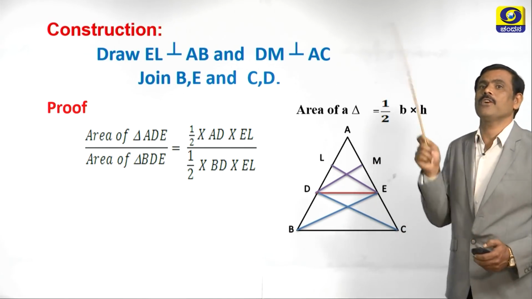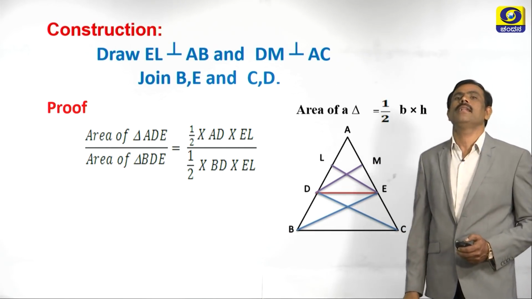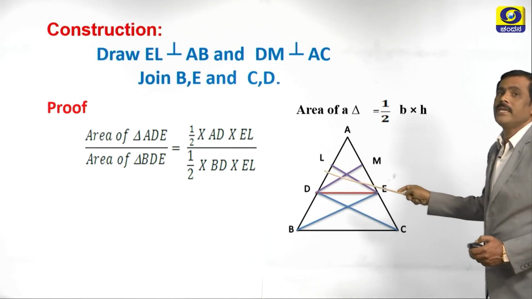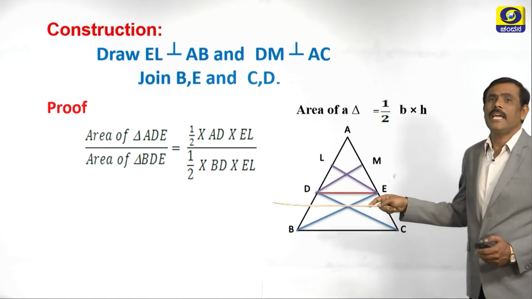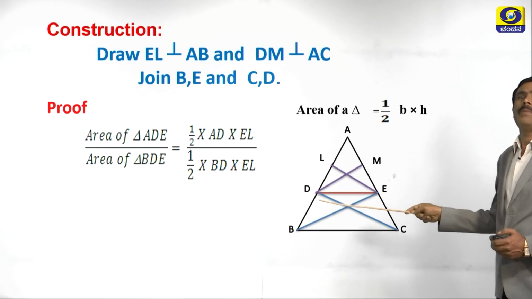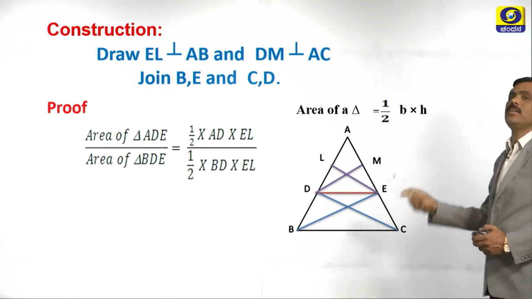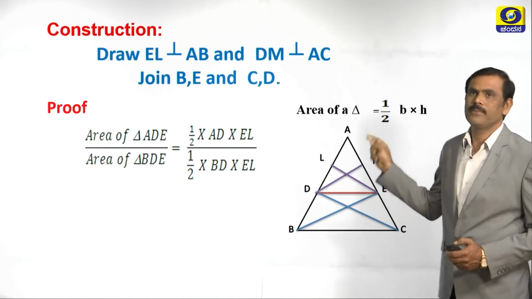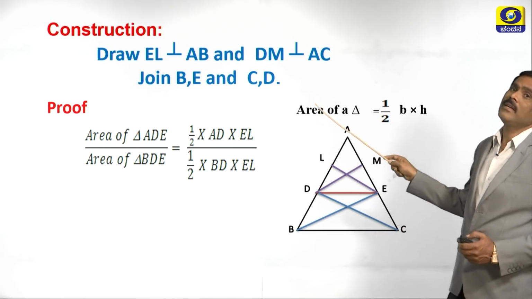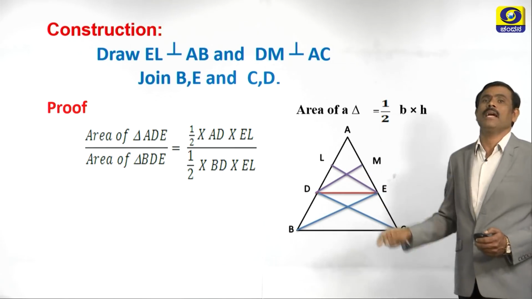So, according to the formula, area of triangle ADE is equal to half into AD into EL. Area of triangle BDE is equal to half into base BD into height EL. Half got cancelled, EL and EL also cancel. What is remaining now?